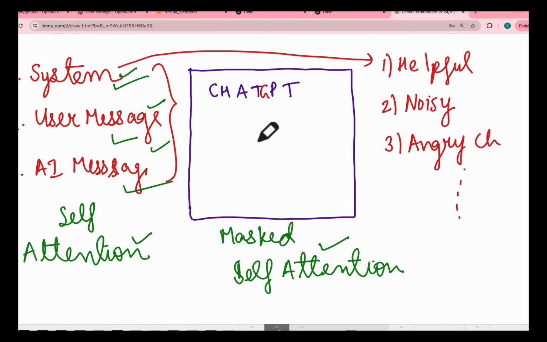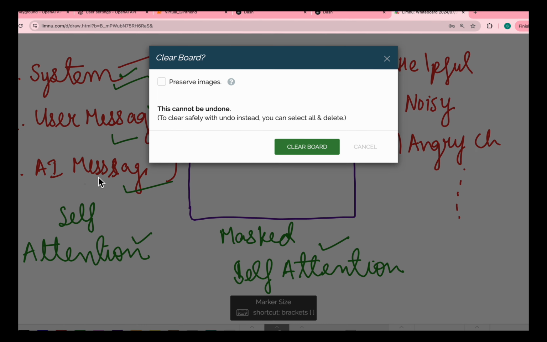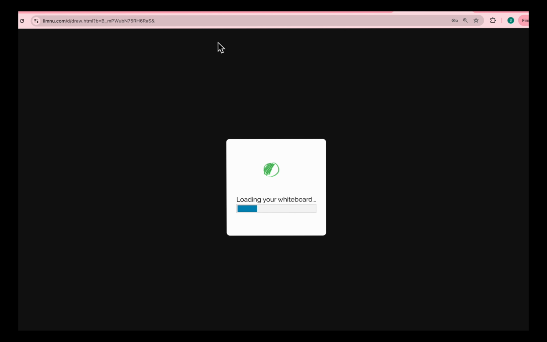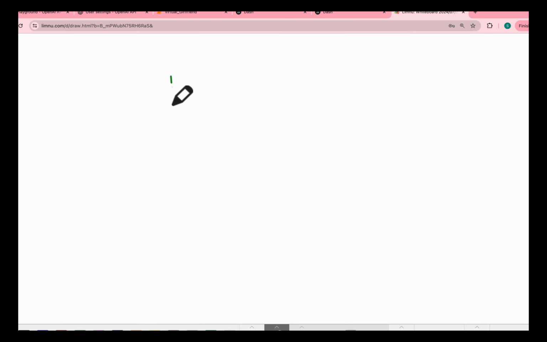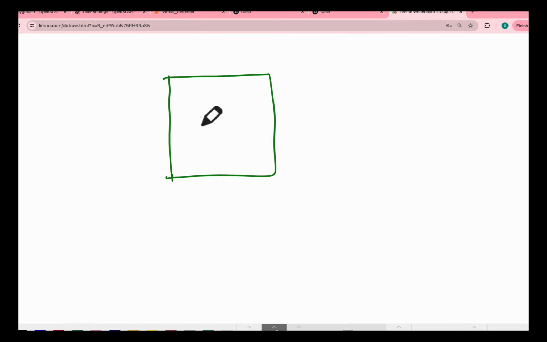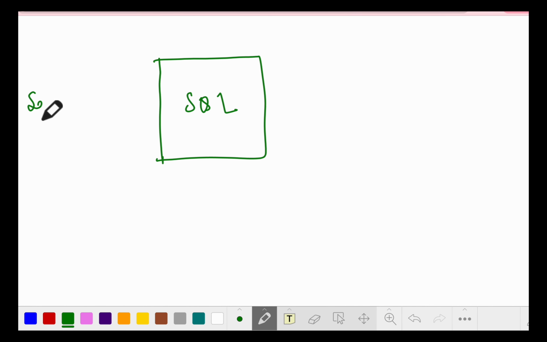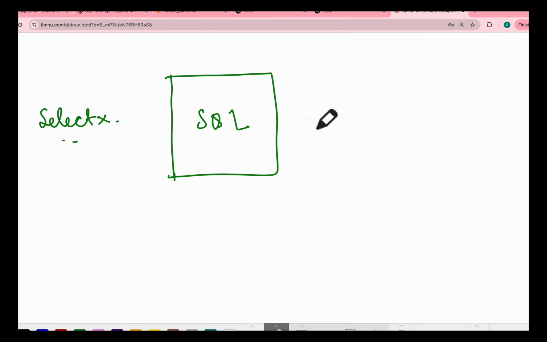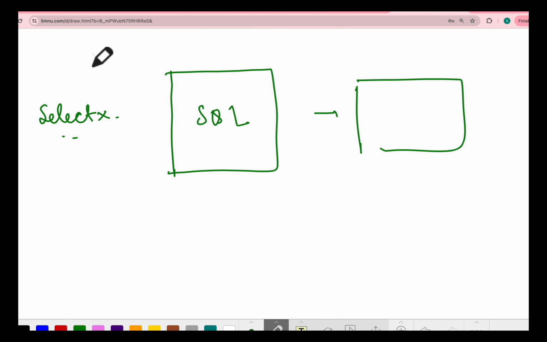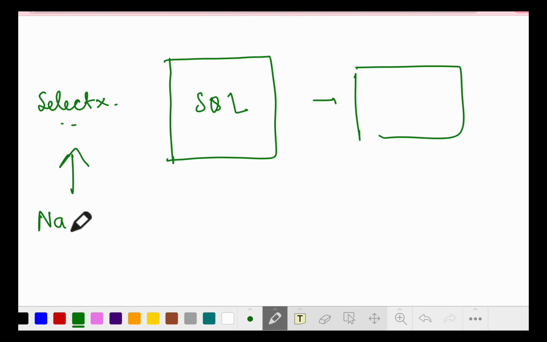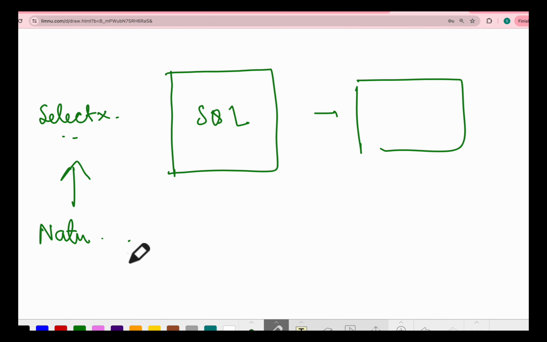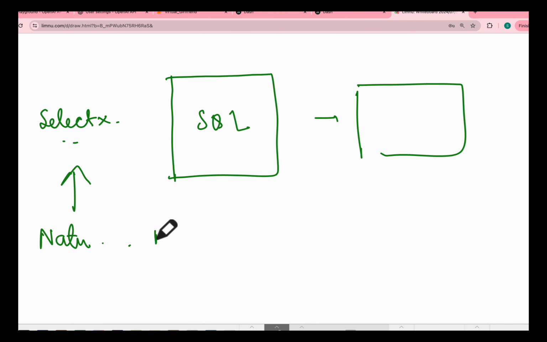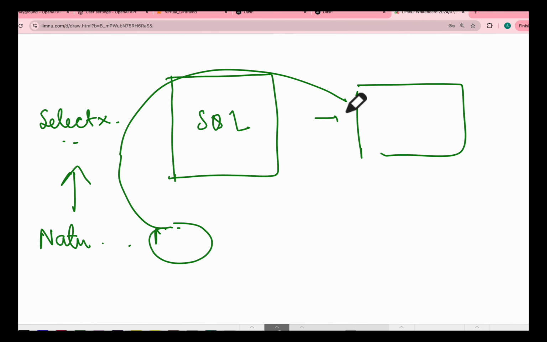In the course, we will start from basic chatbots like this and build up to advanced chatbots where we will query using natural language, for example SQL. Let us say you have a SQL database. Generally you pass a query, for example select star from something, and it replies with the table. But what if you pass natural language, for example in Spanish or Hindi, something like: show me the top 5 customers by value from this table? How does it interpret that natural language, convert it into a SQL query, and then generate that table? So this is one of the projects.